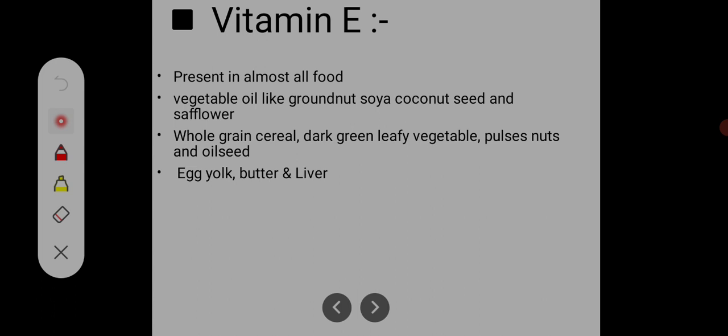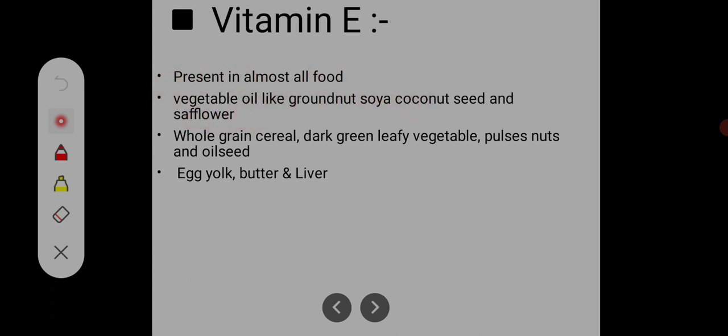Then vitamin E. Vitamin E is present in almost all foods. In all foods it is present in small amounts, in some foods in large amounts, in some in little amounts, but it is present. Vegetable oils like groundnut, soya, coconut seed, sunflower and safflower contain it, so it is present mostly in vegetable oil.